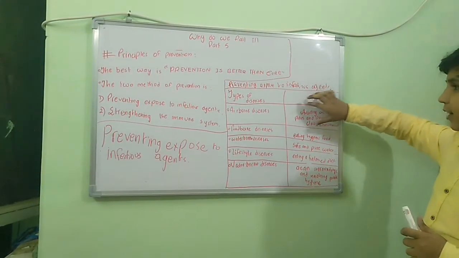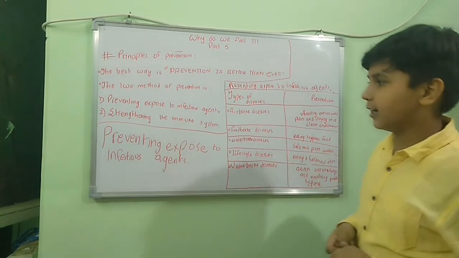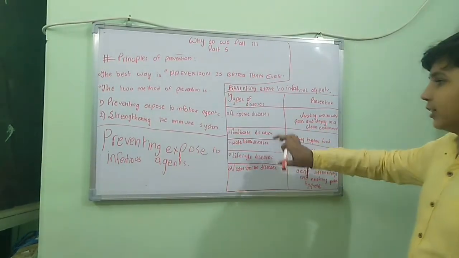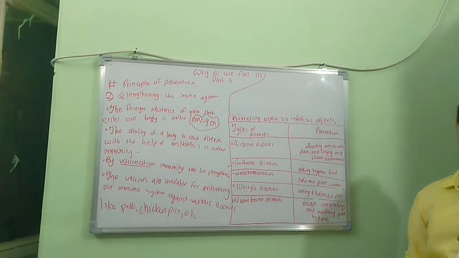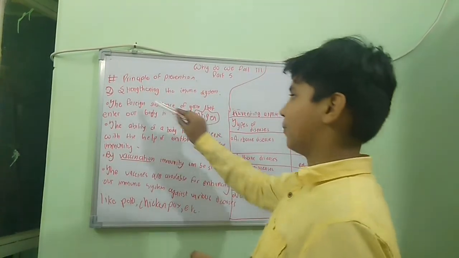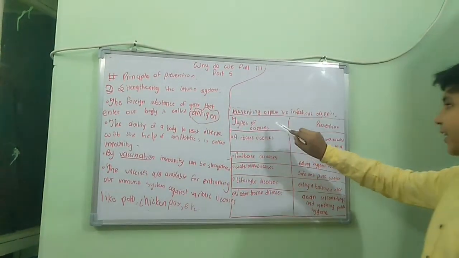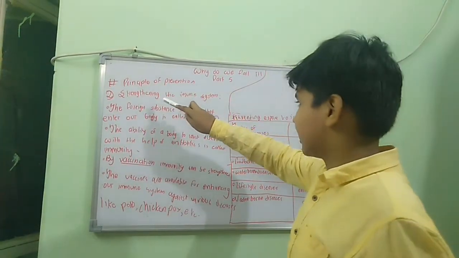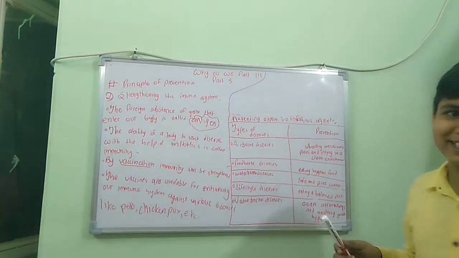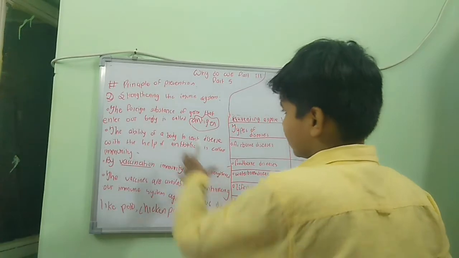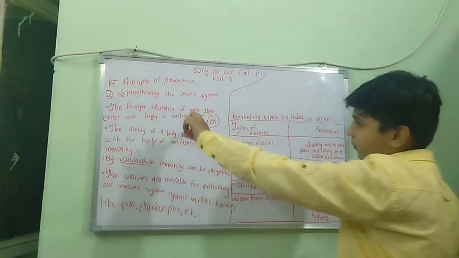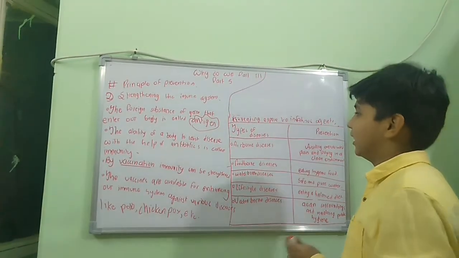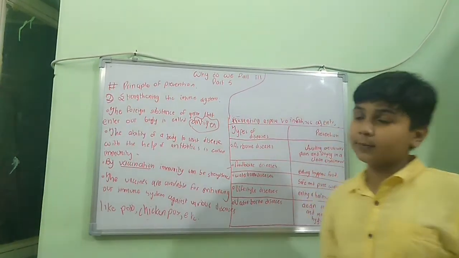So how can we prevent these infectious agents? Now we will learn the last topic of this part, strengthening the immune system. This is the topic of strengthening the immune system, and the other was preventing exposure to infectious agents. How can we strengthen the immune system? First, a term we should learn before the topic: the foreign substance or germ that enters our body is called an antigen.